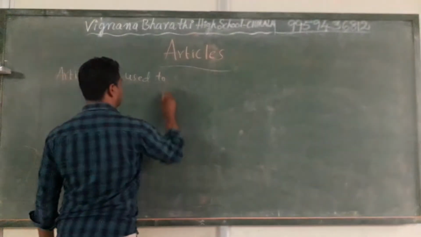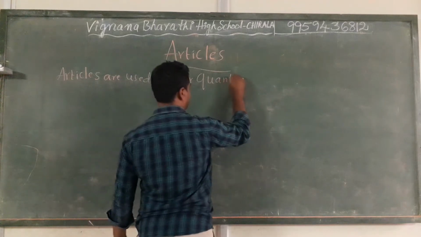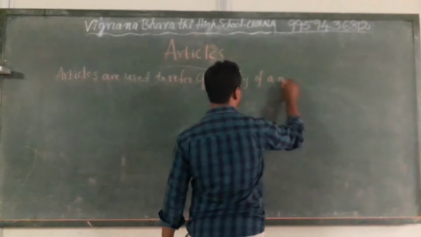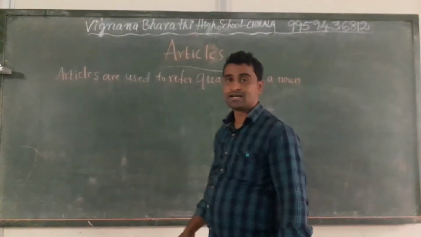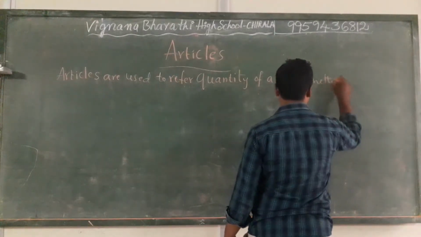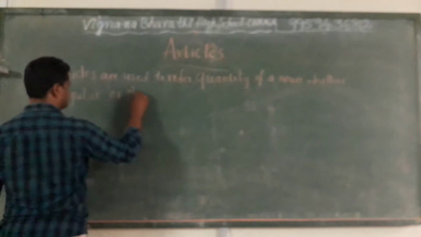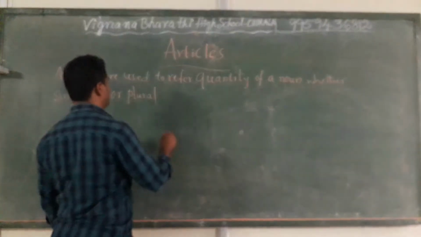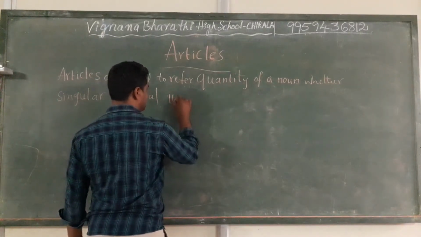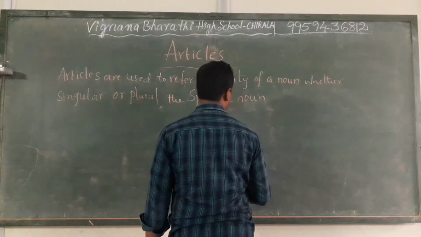Okay, articles are used to refer to the quantity of a noun, whether it is singular or plural, or the specific noun which is being talked about.